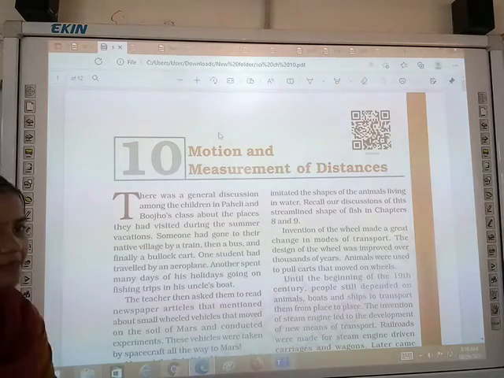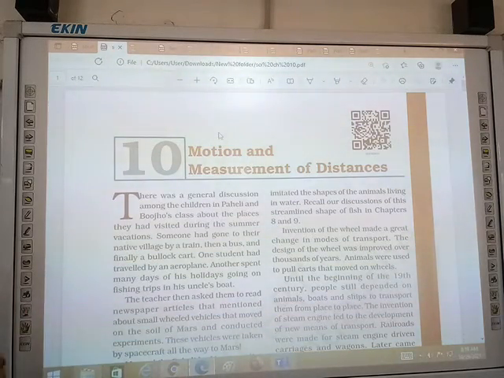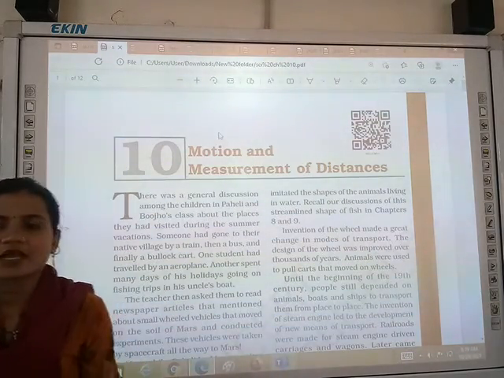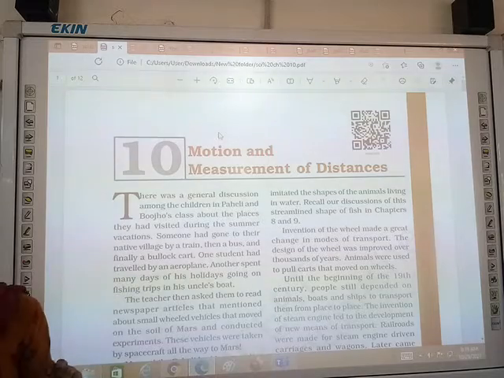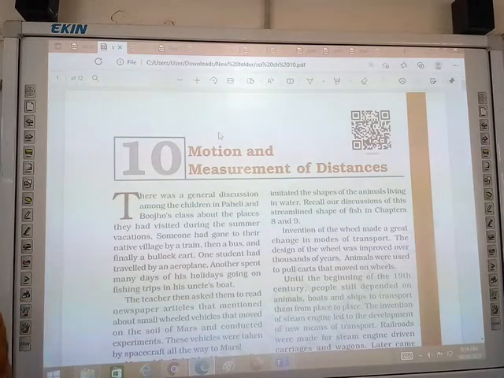Class, today we will read chapter 10, that is motion and measurement of distance. This is a chapter of physics. Science is divided into three parts: bio, which is related to life and living organisms, chemistry, which is related to chemical substances, and third is physics. In physics, we read about electricity, motion, magnets, etc. Also about circuits. In electricity, circuits will come. So today we will read chapter 10, that is motion and measurements of distance.